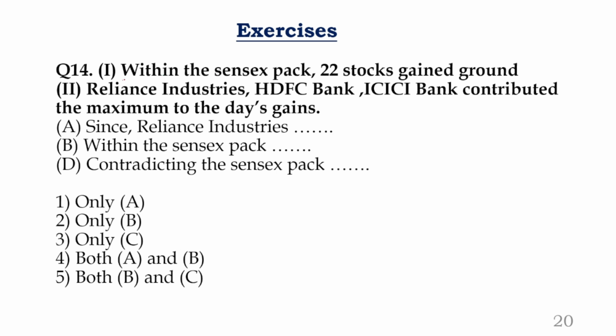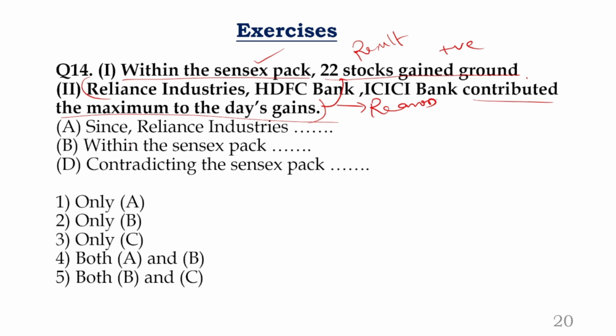14. Within the Sensex pack, 22 stocks gained ground. There should be a full stop. Gaining ground is a positive statement. That means they got improved. They got improvement. Good. Coming to the second one. What is second one? Reliance Industries, HDFC Bank, ICICI Bank contributed the maximum to the day's gain on that particular day, Sensex day, that particular day. Okay. So we can say these industries contributed more. That is the reason 22 stocks gained ground. So we can go for like that. So the second statement can be a reason statement. First statement can be a result statement.